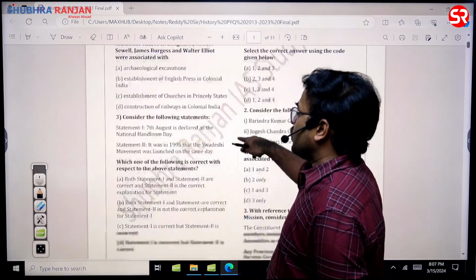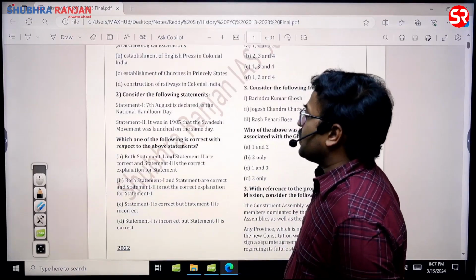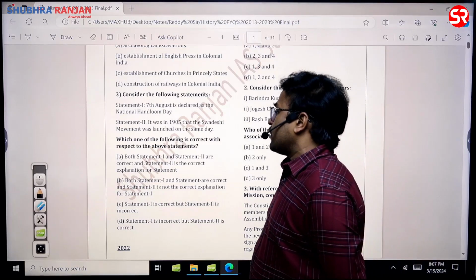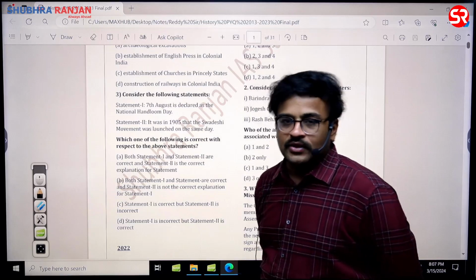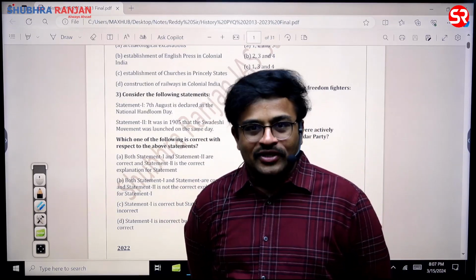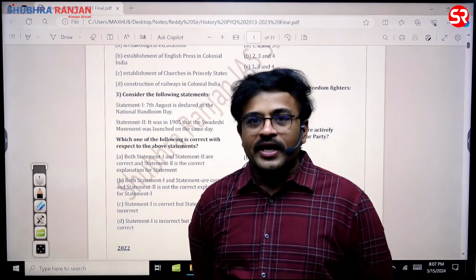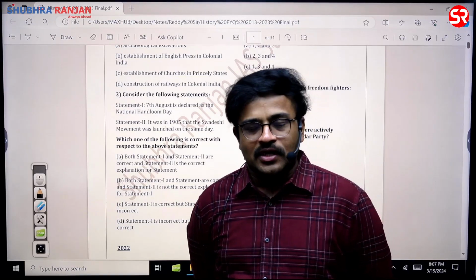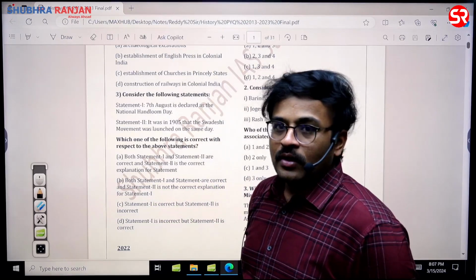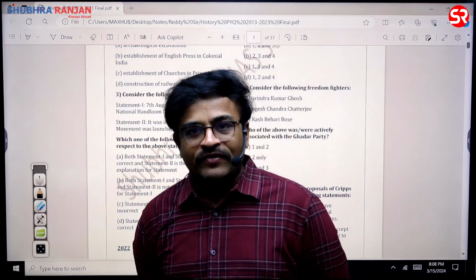Then the third question: 7th August is declared as National Handloom Day. It was in 1905 that the Swadeshi movement was launched on the same day, is the question, sir. In fact, the old assertion and reason type questions have again re-entered into UPSC in the year 2023, sir. So the same type of question has been asked. If you look at this question, it is asking you about a specific date, sir.